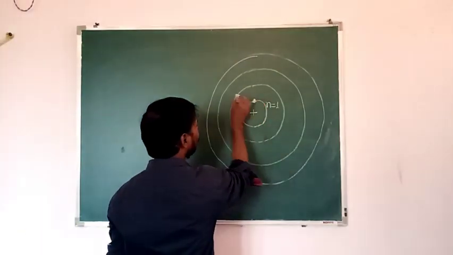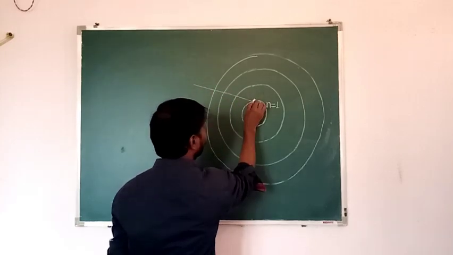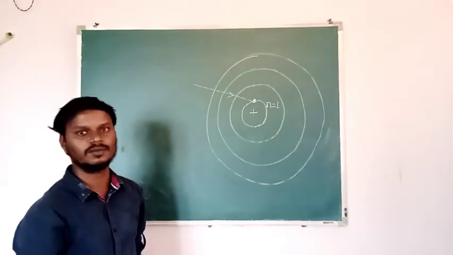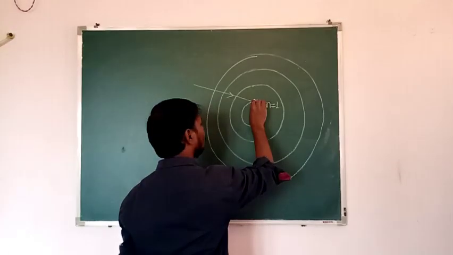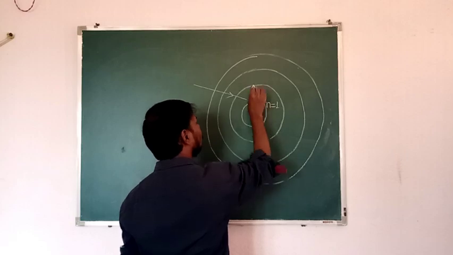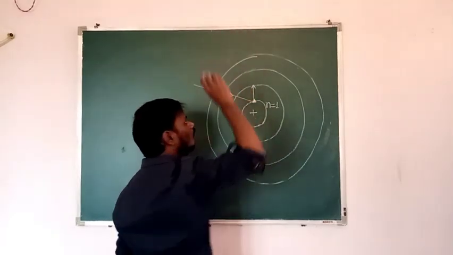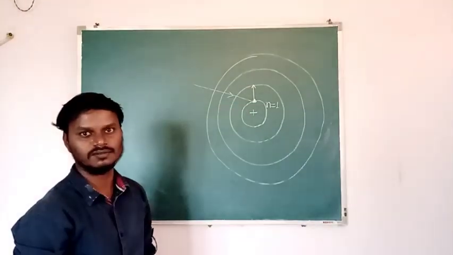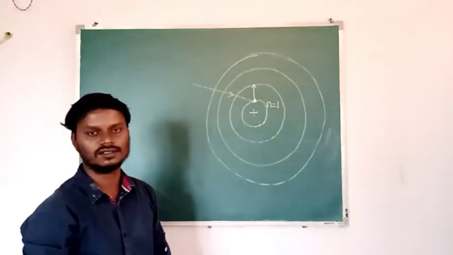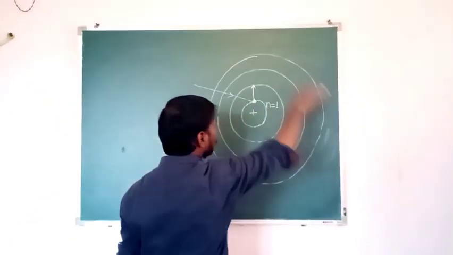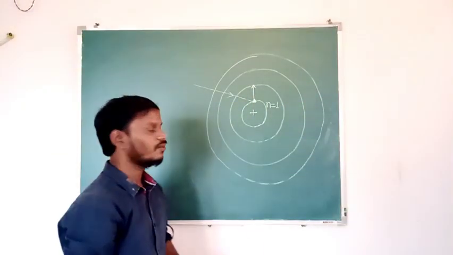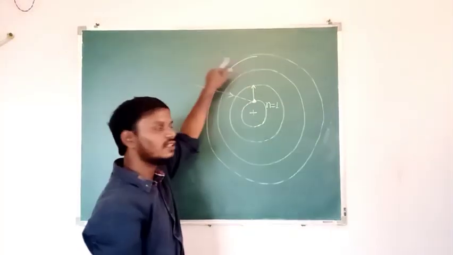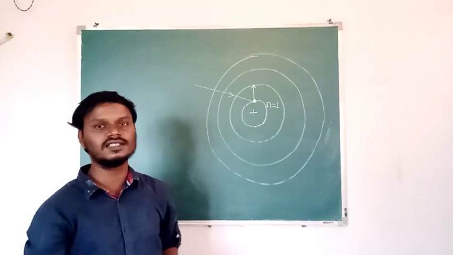So when some amount of energy is given to this electron, this electron jumps to the higher orbit. That may be second orbit, that may be third orbit, that may be fourth orbit, whatever. That depends on the energy given to the electron, means the energy absorbed by the electron. Okay. When the electron absorbs the energy, this electron jumps to the higher orbit. Then the atom is said to be in excited state.